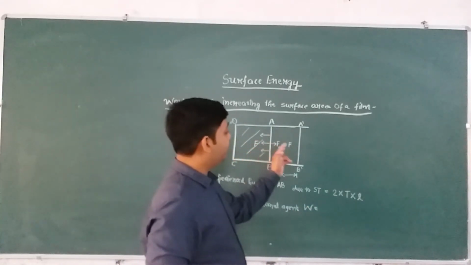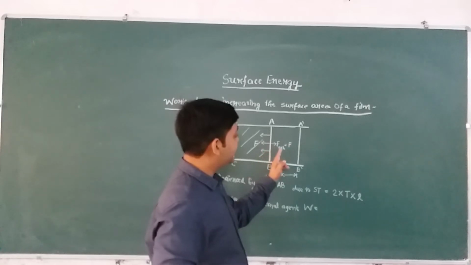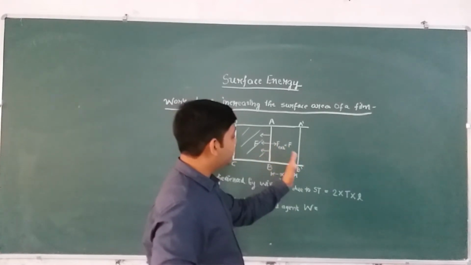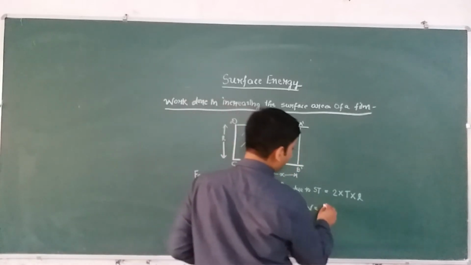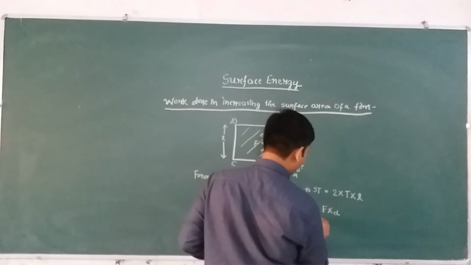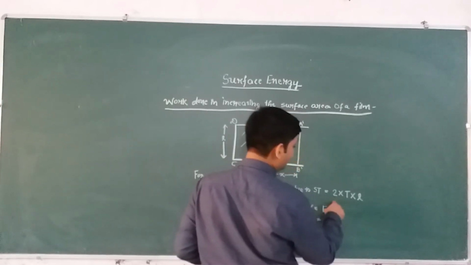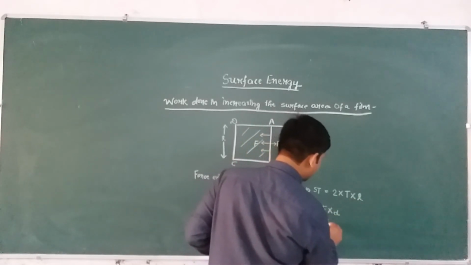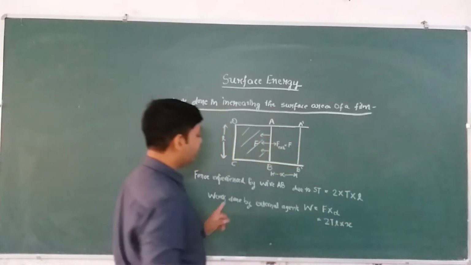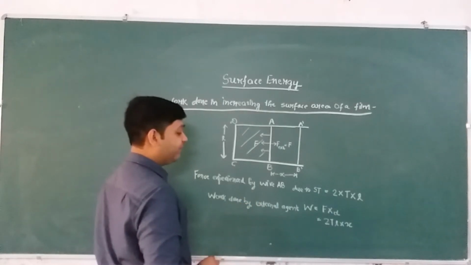We are applying the force in this direction and the displacement is also occurring in this direction. So work done will be force into distance. And what is the value of force? Force is 2TL. So 2TL into x. This is the work done by the external agent. Fine.